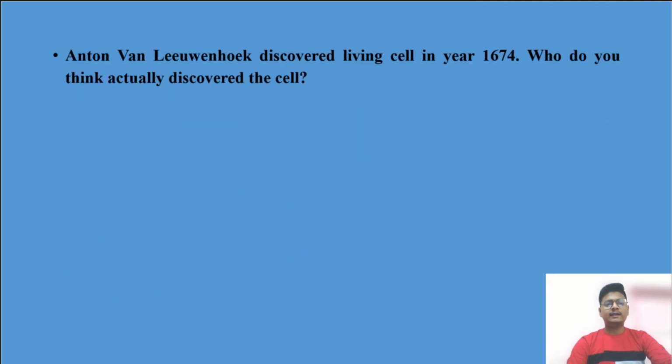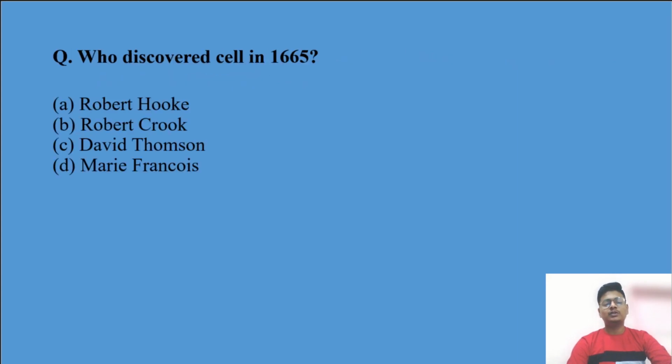Now see, Anton van Leeuwenhoek discovered the living cell in the year 1674, after Robert Hooke. Who do you think actually discovered the cell? You have to find out about this person who actually discovered the cell, and write it down in the comment box. Till then, let us go to the question.